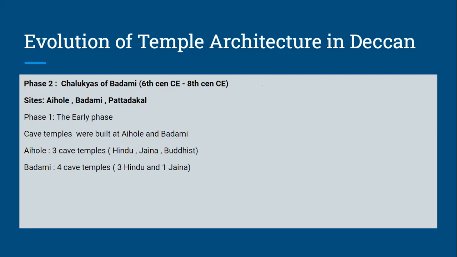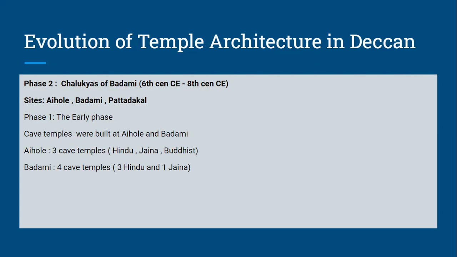Which are the important sites? So important sites are Aihol, Badami, and Pattadakkal. All these sites are in Karnataka. All the 3 sites mentioned over here are in Karnataka. Okay. Now, as I mentioned that in mains, there can be a separate question on trace the development of temple architecture under Chalukyas of Badami.